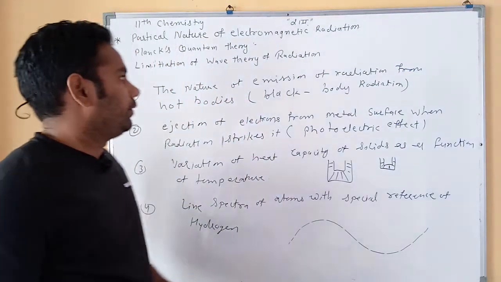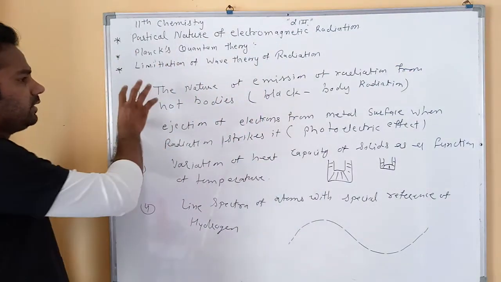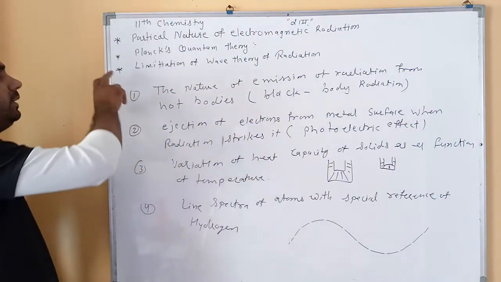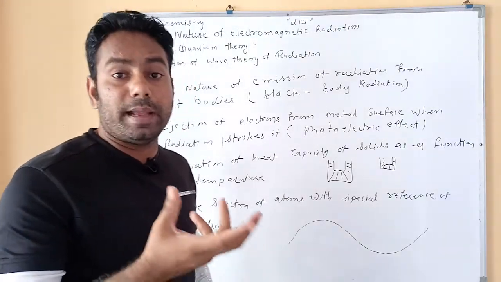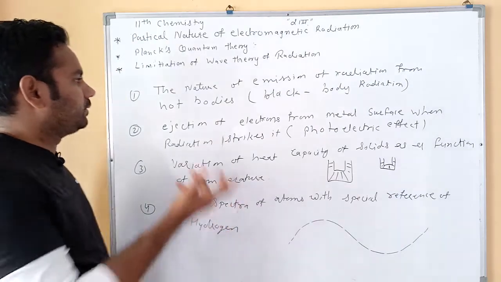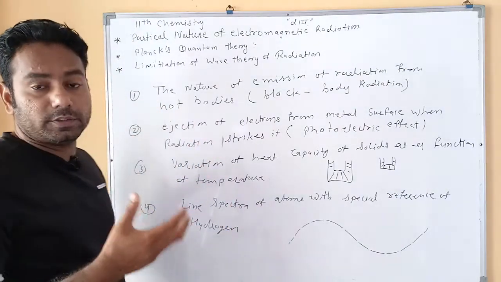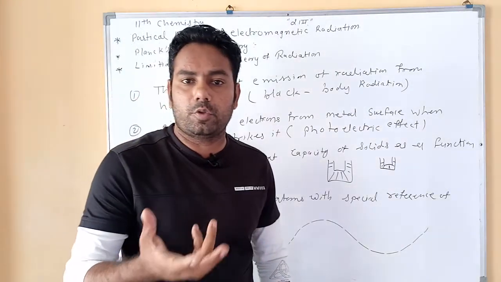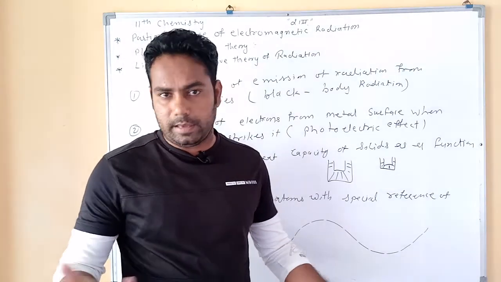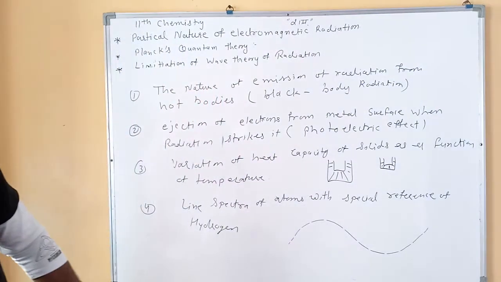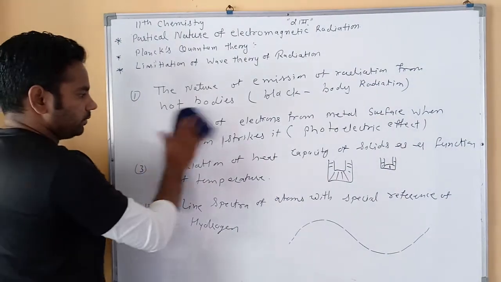Now, this phenomenon was explained by Planck, so it's called Planck's quantum theory. Planck is Max Planck. Sometimes questions are asked on the basis of Max Planck's quantum theory. Now we explain the black body radiation.